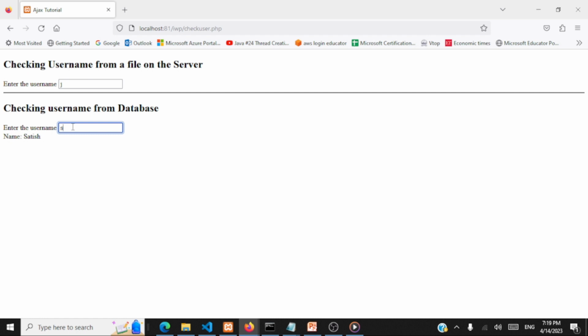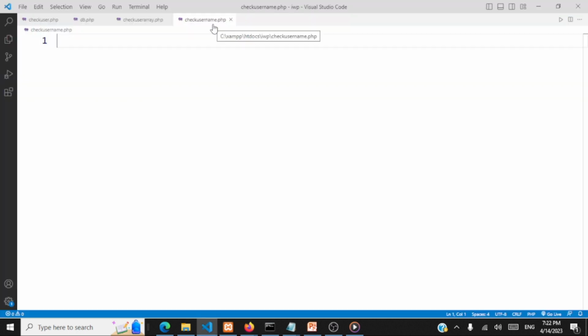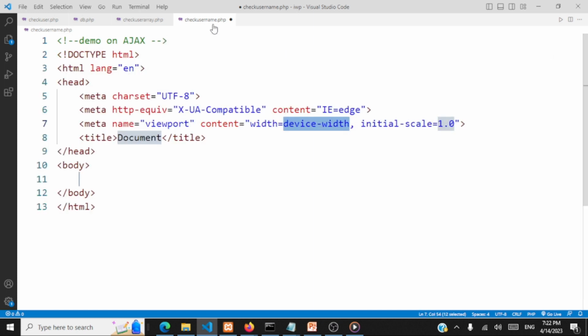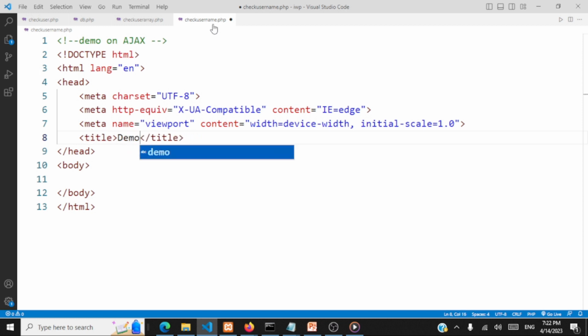Let's see how to code this now. This is a demo on AJAX. Let's start with the web page. The title is demo on AJAX. We'll give that in capital letters.